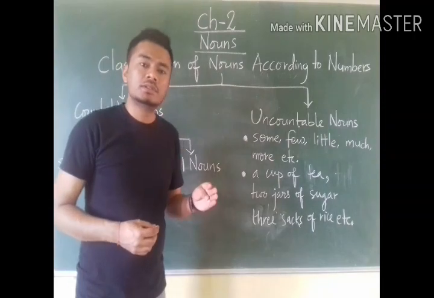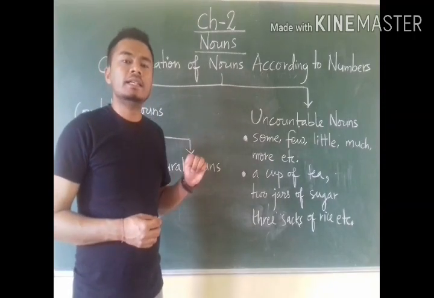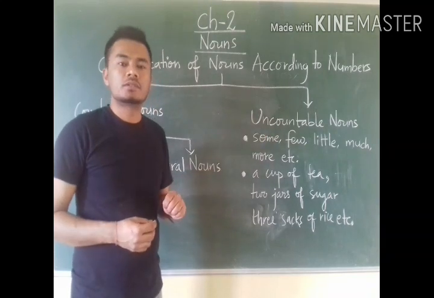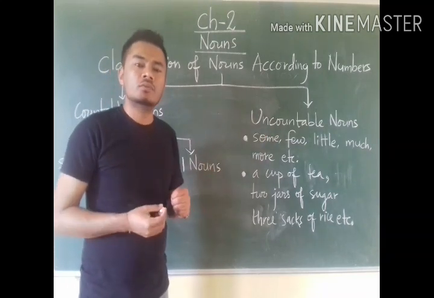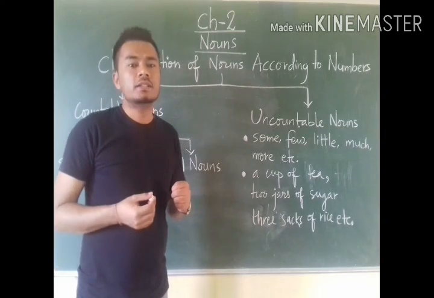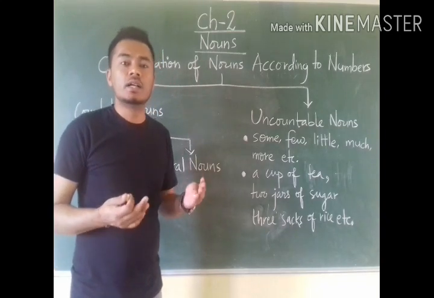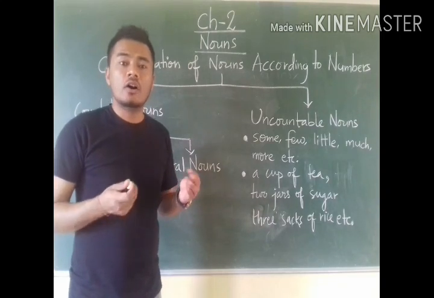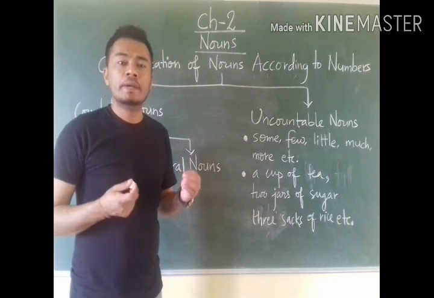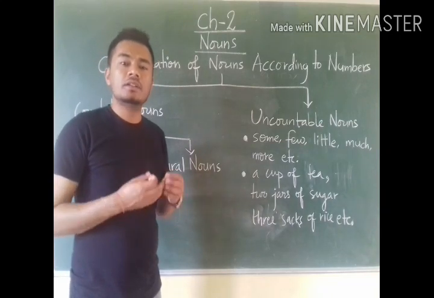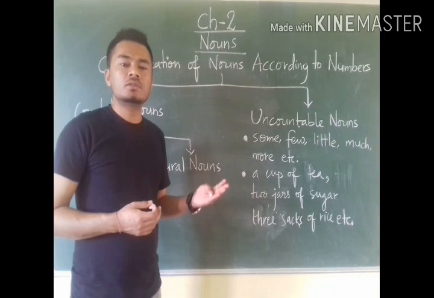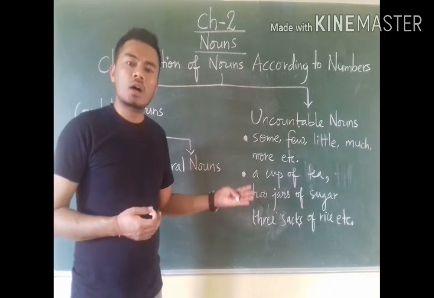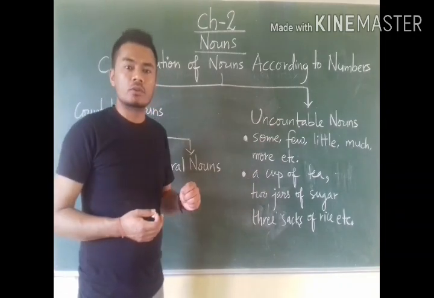And the nouns which are completely not countable are called uncountable nouns. Like we have so many nouns around us which we cannot count, like sugar, sand, salt, rice, oil, water, milk. All these nouns cannot be counted. So these nouns which cannot be counted are called uncountable nouns.